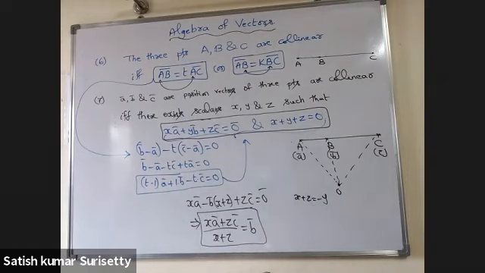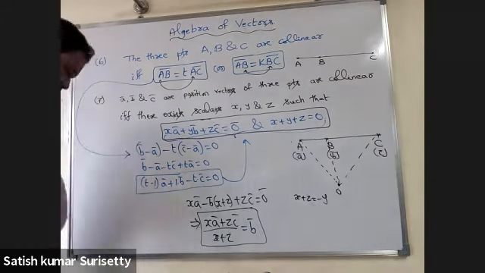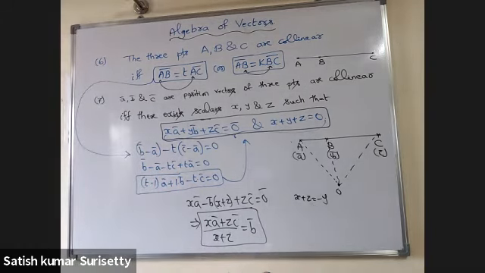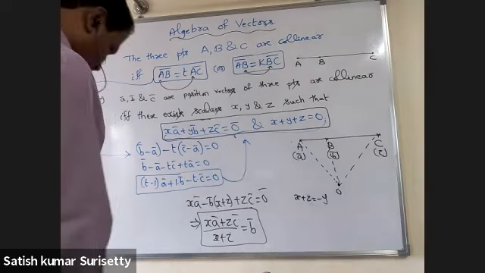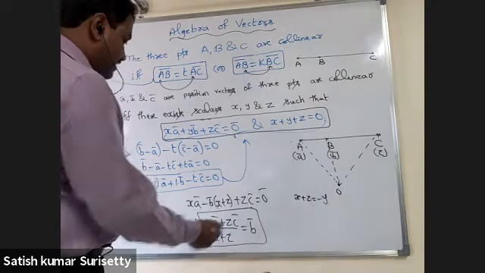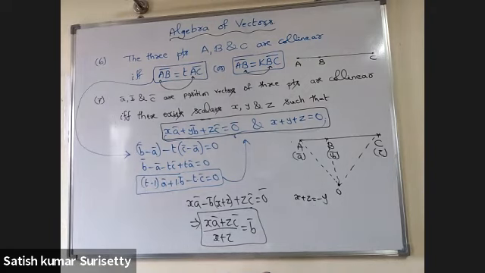If you observe this expression, it is the formula of what? Internal point of division. That is, B bar divides the line joining A bar and C bar in the ratio of what? Z is to X. That means you can conclude that A bar, B bar, C bar are collinear. That is, the position vectors of the vertices A, B and C are collinear.